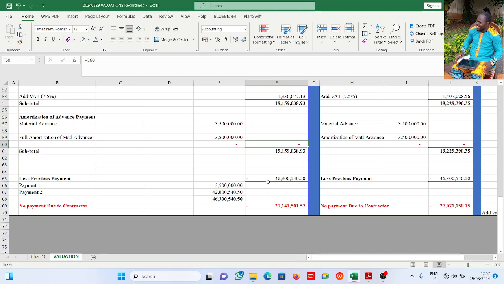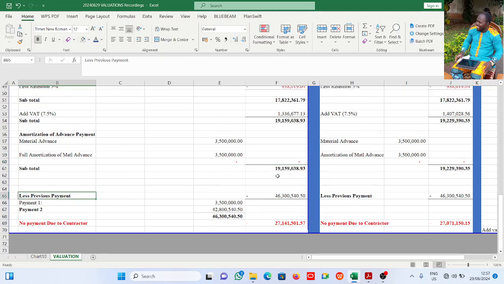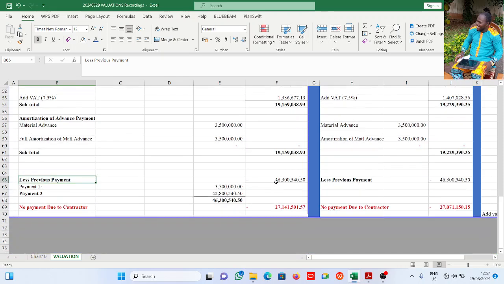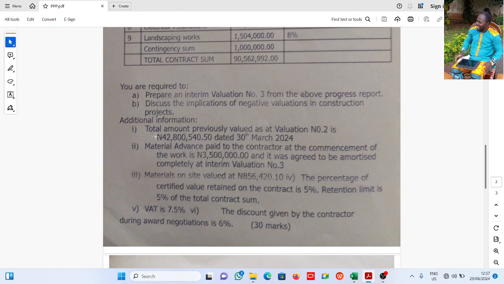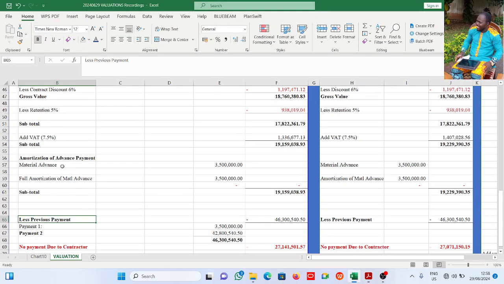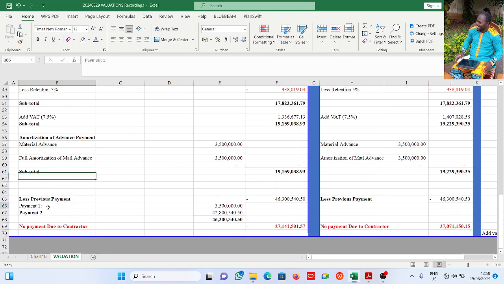Don't worry, we'll see those in other parts of the class on valuation. Now we have to less previous payment that has been made to the contractor. The question says the total amount previously valued as at valuation number 2 is 42,800,540 naira 5 kobo. But remember, the contractor has been paid a material advance payment. So payment number 1 is the material advance payment, and payment number 2 is valuation number 2 that has been paid to the contractor.